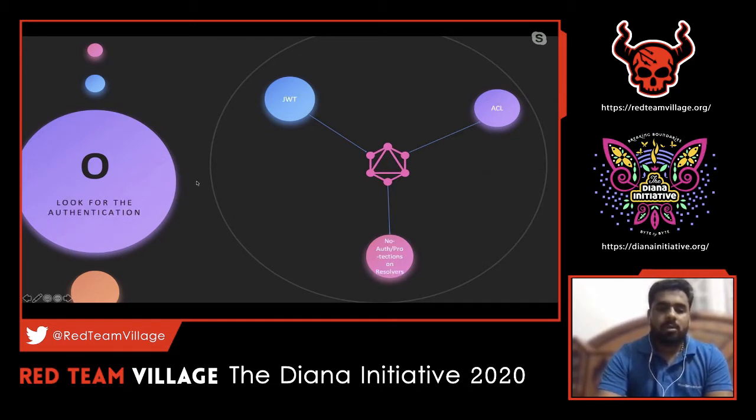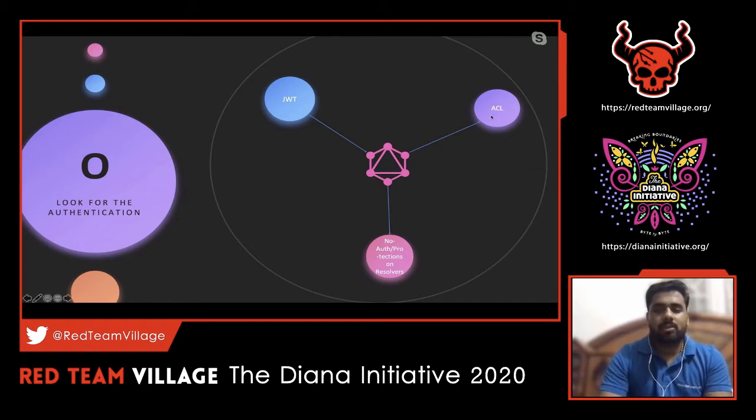The next important thing with respect to recon we have to look into is the authentication scheme. Why authentication specifically? There are a lot of things we have to look into on an API, but especially on GraphQL, we have to spend more time on the authentication part, because the authentication can be JWT tokens, or there might be access control issues, or there might be cases where I've seen no authentication being put in place at all. Even if they're using JWT tokens, they tend to forget implementing security measures for them, which is quite common in REST APIs, but in GraphQL it's quite common.